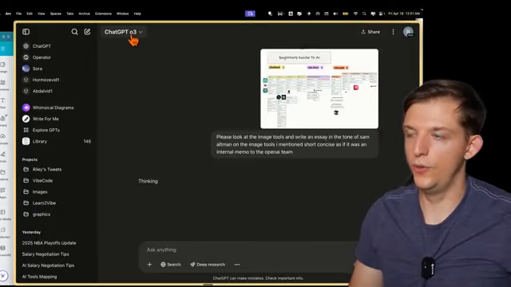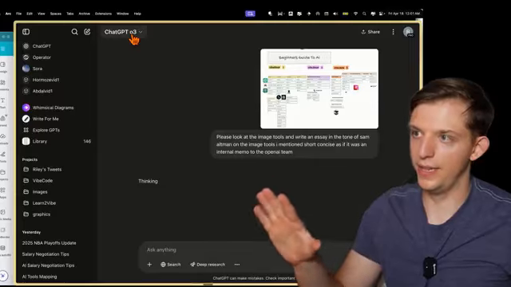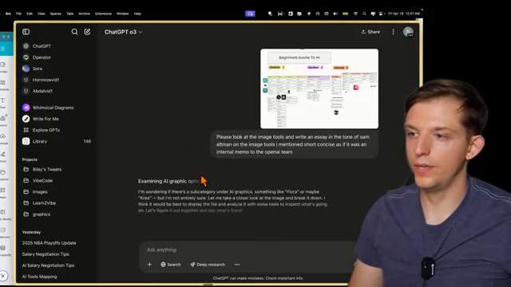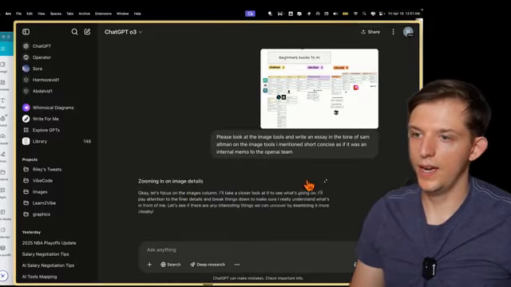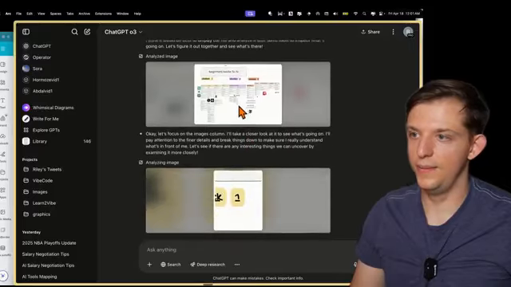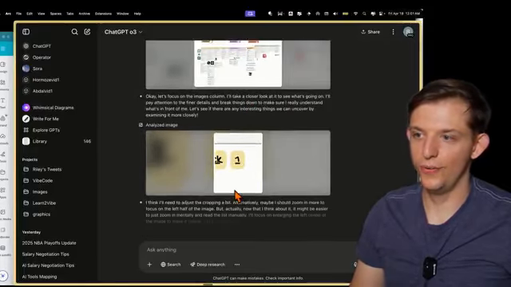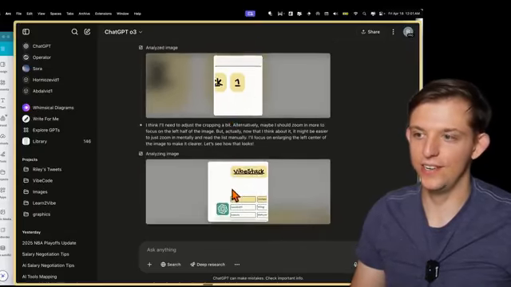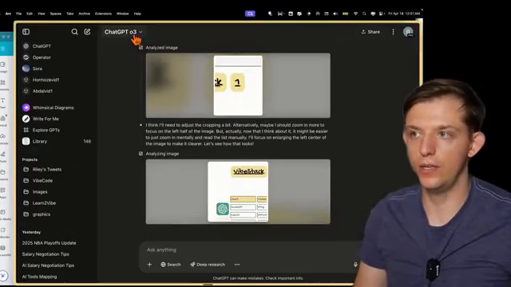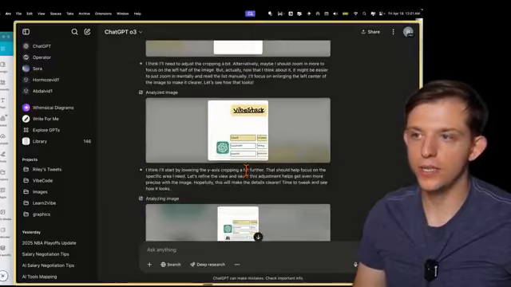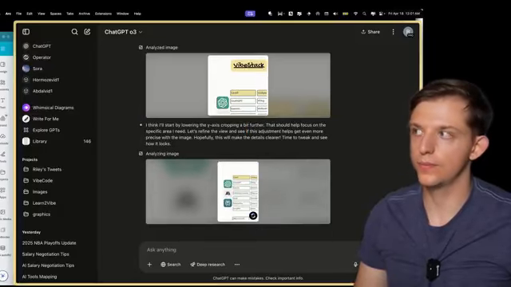And now this new O3 model, which we're going to talk about later, we are going to test this out right here. And it actually just analyzed the image, and now it's analyzing the image at a deeper level, which we are going to talk about later. The level to which O3, the new OpenAI model, can analyze, especially images, is truly remarkable.